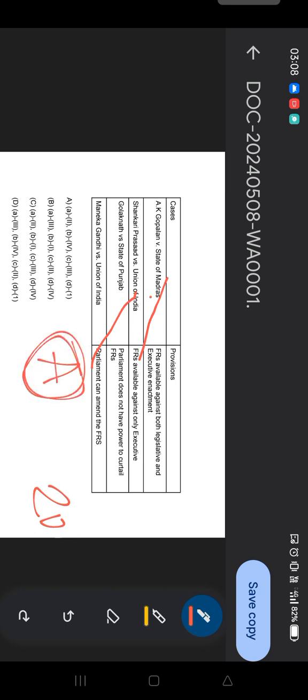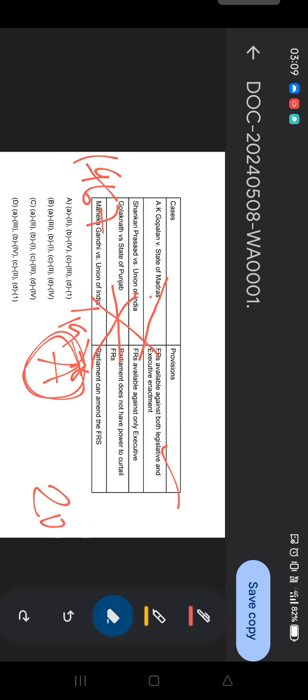Then Golaknath versus State of Punjab highlighted that parliament does not have the power to curtail the fundamental rights. So Golaknath in which year? 1967. Okay, so 1967. And Maneka Gandhi versus Union of India, so 1978, that fundamental rights are available against both legislative and executive enactment. So what does it mean? That if a fundamental right is violated by an enactment of the legislature or executive, then it can be enforced by the court of law.